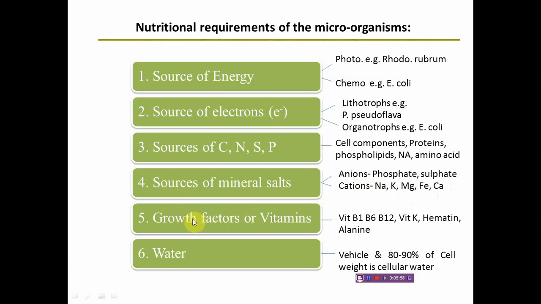Cells also require growth factors or vitamins. Those are called micronutrients, and they are required in very trace amounts. For example, vitamin B1, vitamin B6, vitamin B12, vitamin K, hematin, alanine.